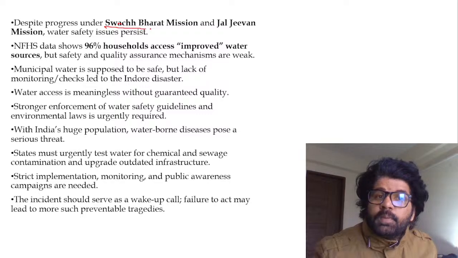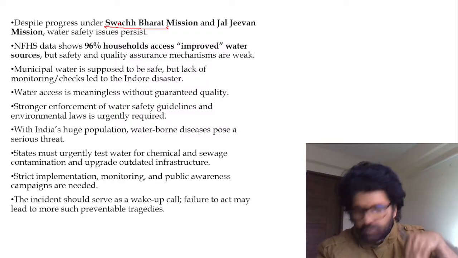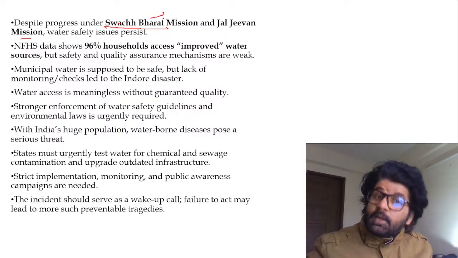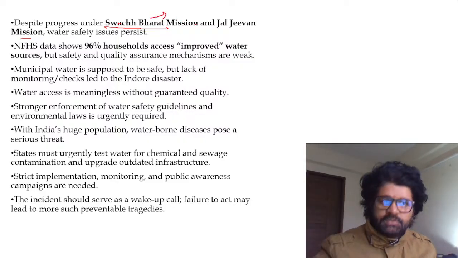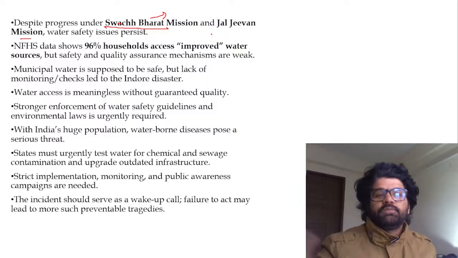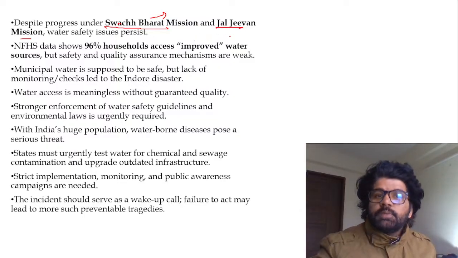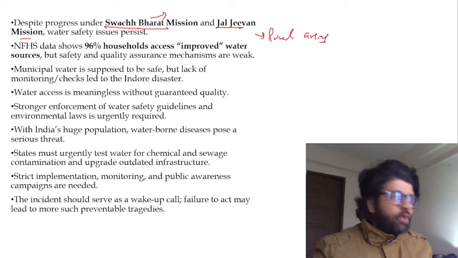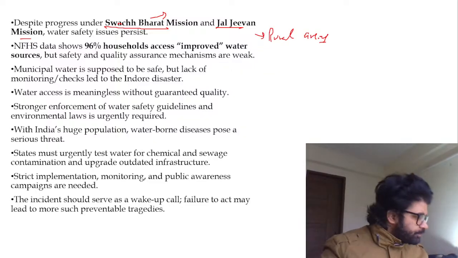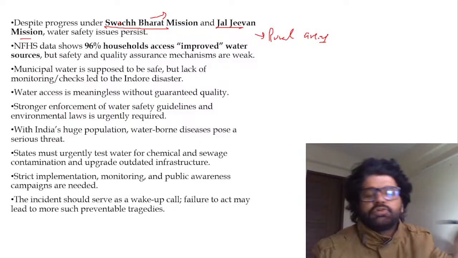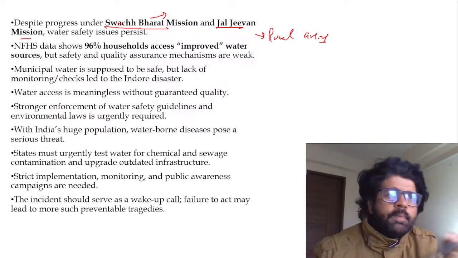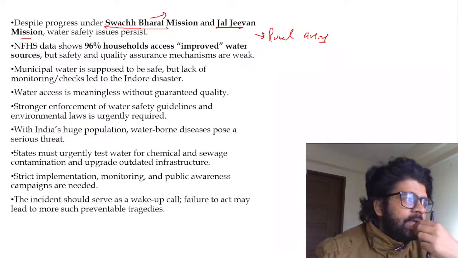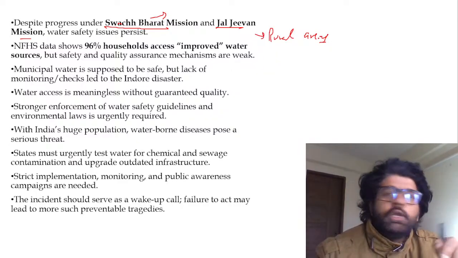Although we have two major schemes related to these things, Swachh Bharat Mission and Jal Jeevan Mission. Swachh Bharat Mission, remember the launch here, guys. Remember the nodal ministry. Remember the function and the purpose of these missions. Jal Jeevan Mission is piped water supply in rural areas, not urban areas. Just like MGNREGA, the National Rural Employment Guarantee Act, which the government is now killing, just like they have killed the RTI Act. NREGA is also the right to work in rural areas.